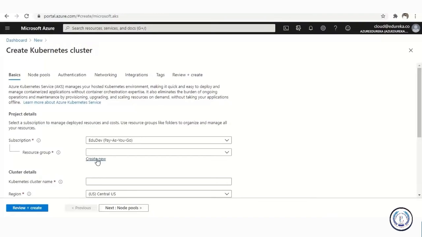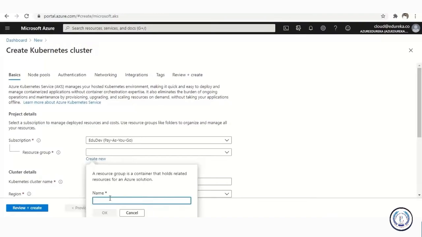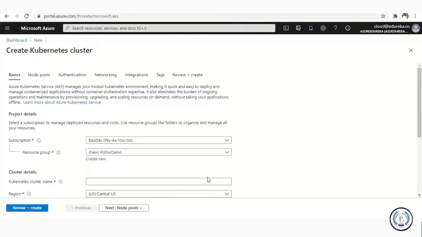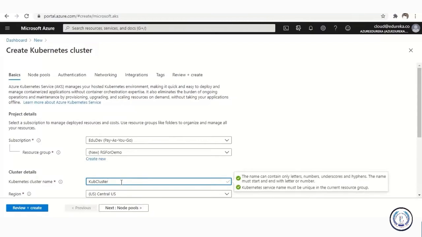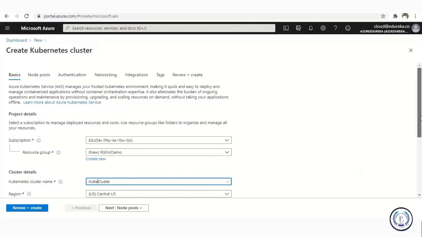So I'm going to click on create new. Let's just say we have RG for demo. I'm going to give a simple name so that I can remember that. Okay. So I'm going to say okay. I'm going to create a cluster. I'm going to call it cube cluster. Okay, this is enough. So let's call it cube cluster. And this is in place.